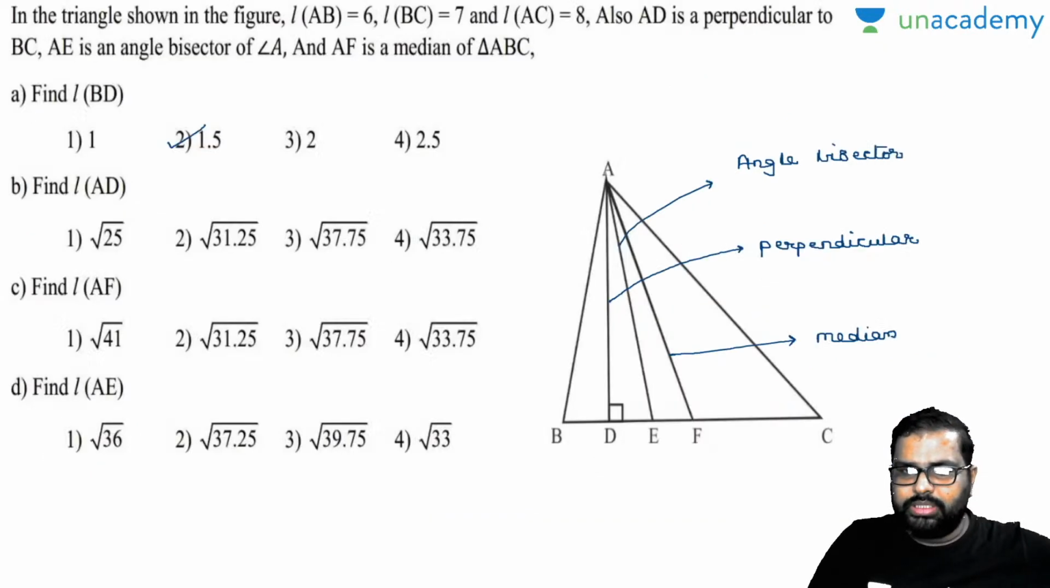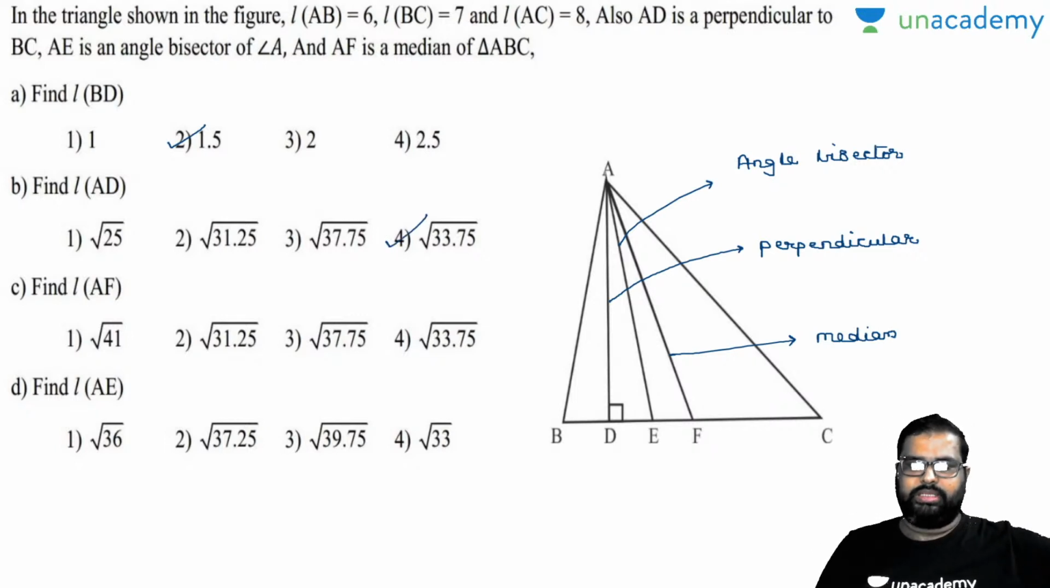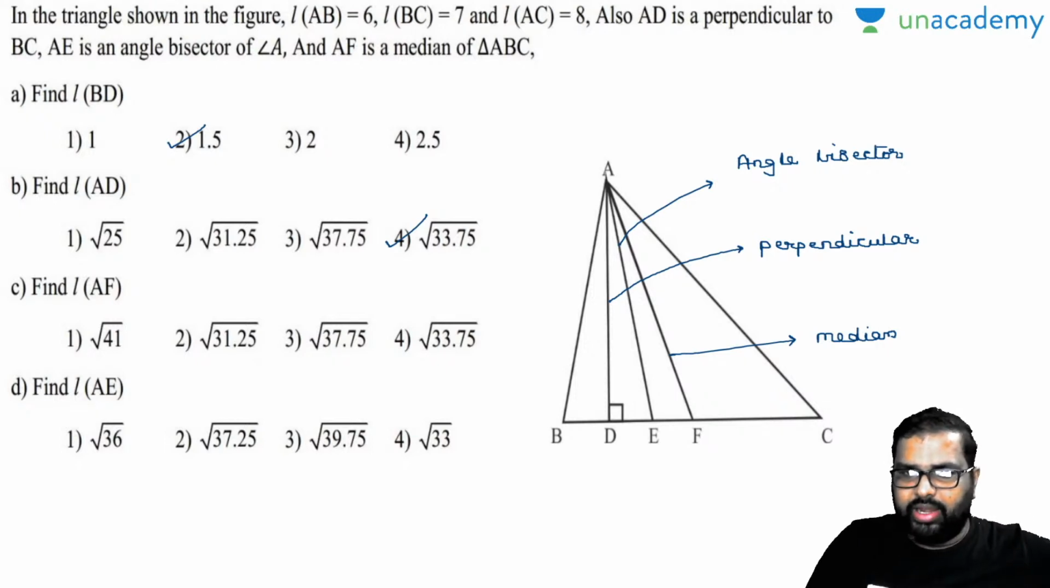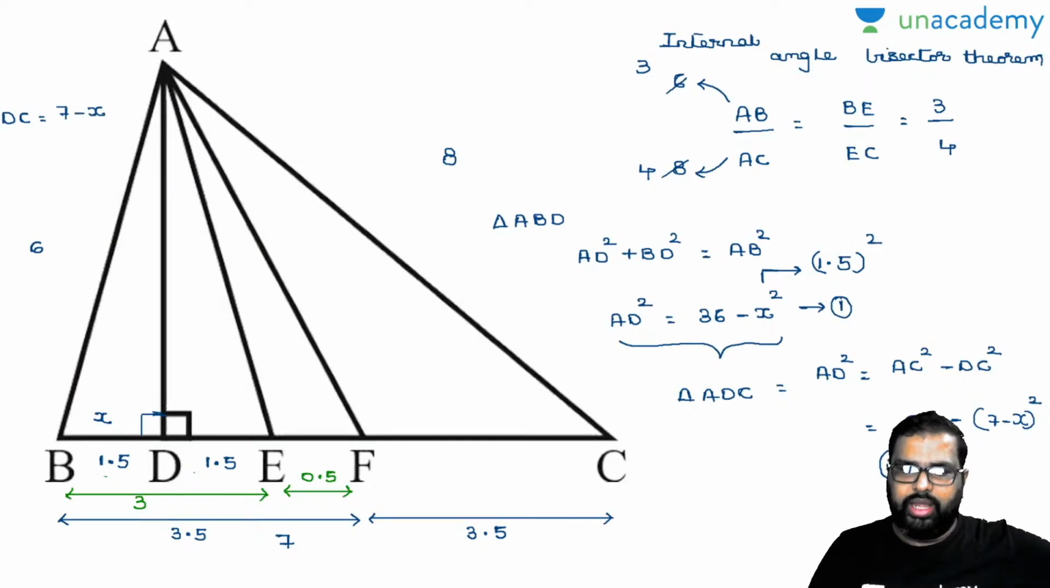Is there any option there? 33.75. Yes, there is an option there. Root of 33.75. Yes, you got your AD value very easily now. Come to the next one. Let us find out AF value. How to find out AF value?